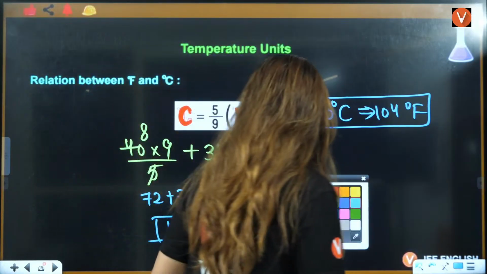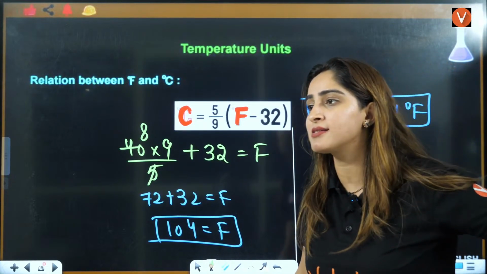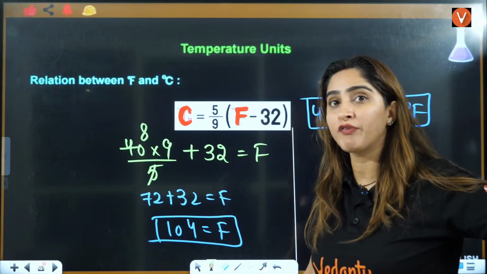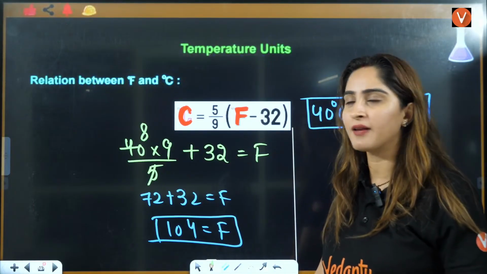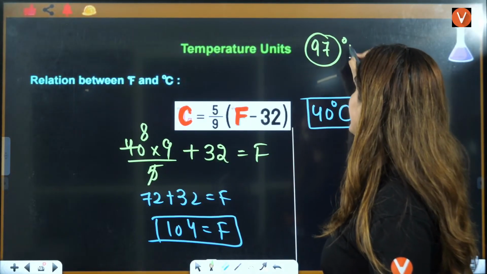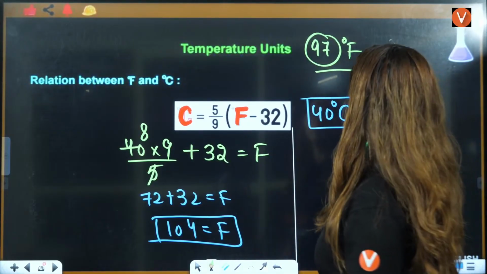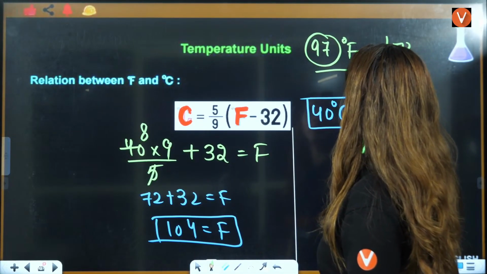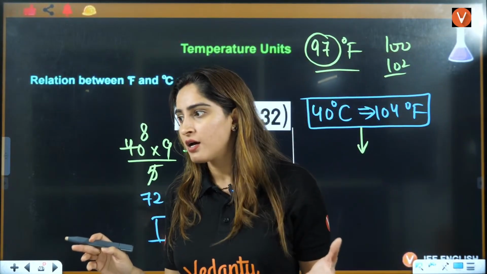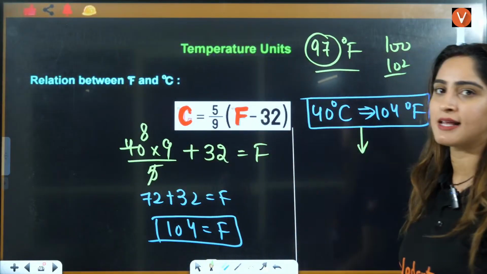Acha, tell me one thing, is it relatable to your life? If someone has a fever, we ask how much is the fever. We never talk about Celsius, right? We say 97 Fahrenheit is normal for our body, 97 to 98. If it goes to 100, 102, 104 Fahrenheit, it's an extreme fever, right? It can be dangerous. In reality, we are talking about 40 degrees Celsius.